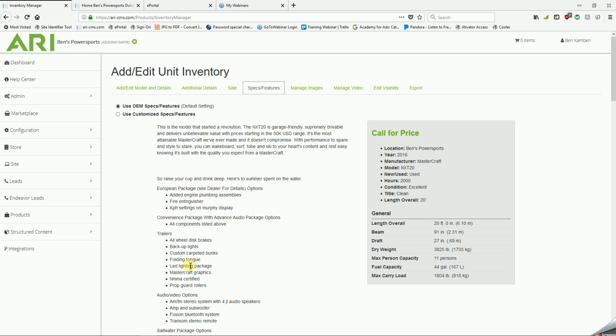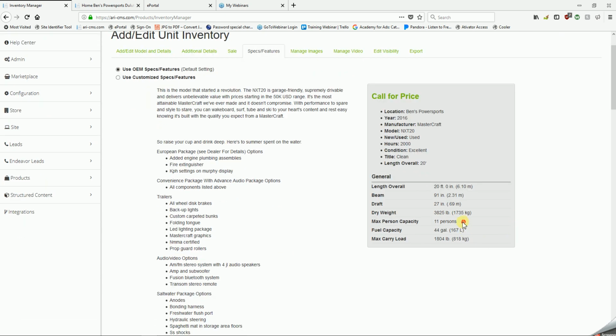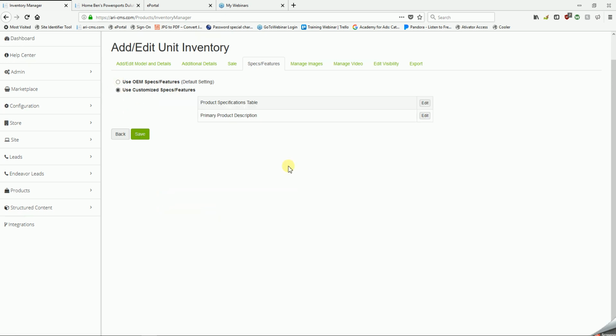Now, if you're looking at this and you go, you know what? This max person's capacity is incorrect. I know it was pulled from the manufacturer, but it's not correct. Can I fix that? Yes, you can. Flip from Use OEM specs and features over to Use custom.